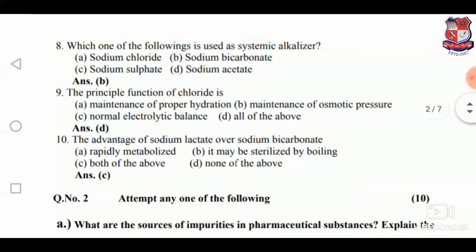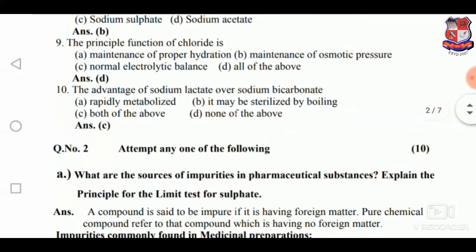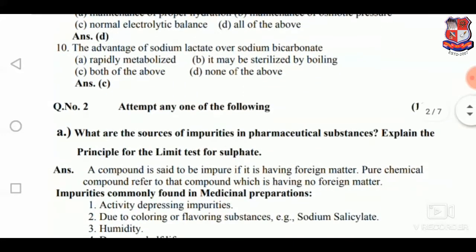Which one of the following is used as systemic alkalizer? B, sodium bicarbonate. The principal function of chloride is D, all of the above. The advantage of sodium lactate over sodium bicarbonate is C, both of the above.